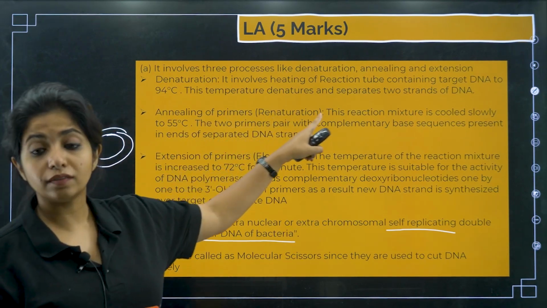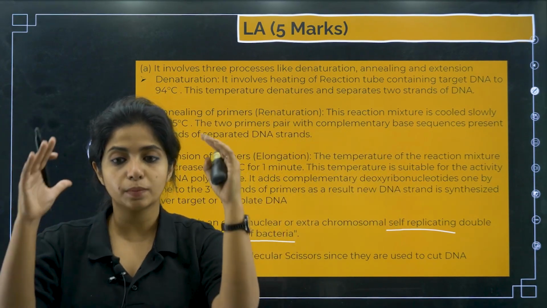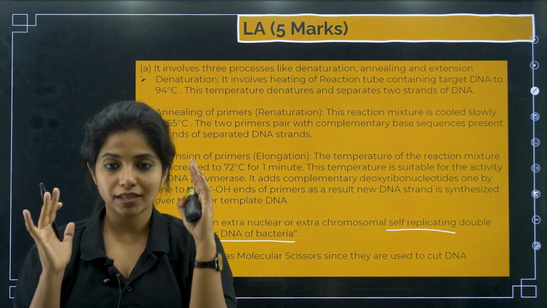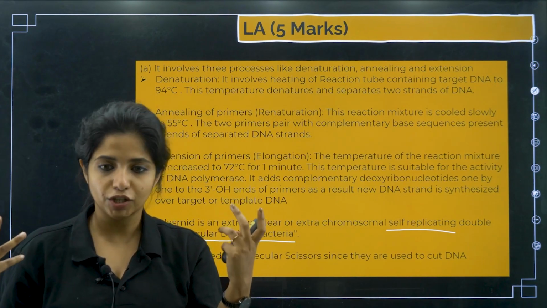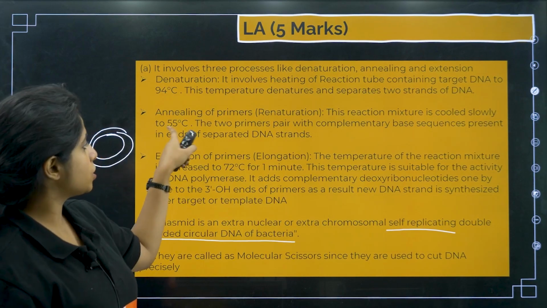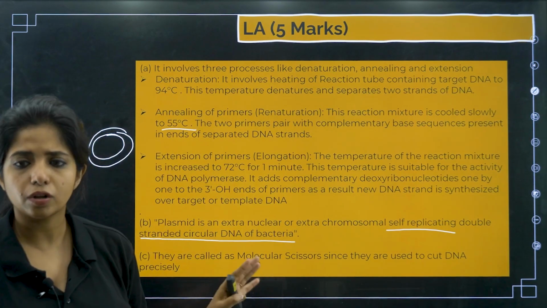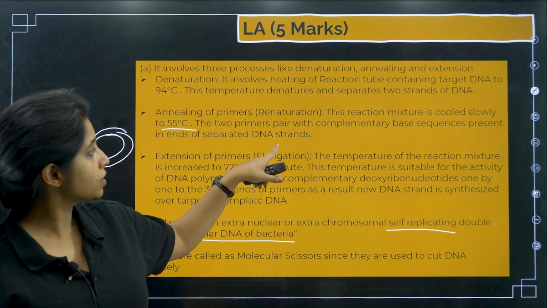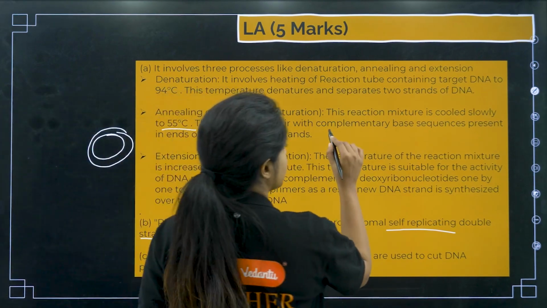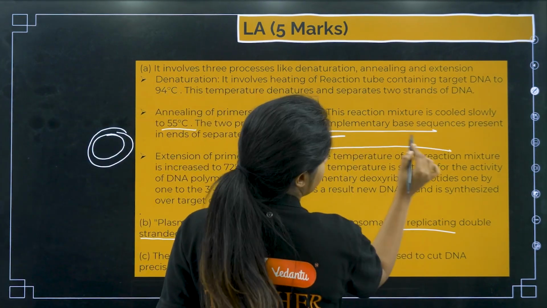Then annealing of the primers. Annealing of the primers means the primers would come and attach on the strands, on the 5' end, so that the next step can happen, that is DNA elongation can happen. So in annealing, the temperature is around 55 degrees Celsius, that is 50 degrees Celsius also it works. So two primers paired with complementary base sequences present in the ends of the separated DNA strands. So at the ends of the separated DNA strands, the primer will be coming and attached.